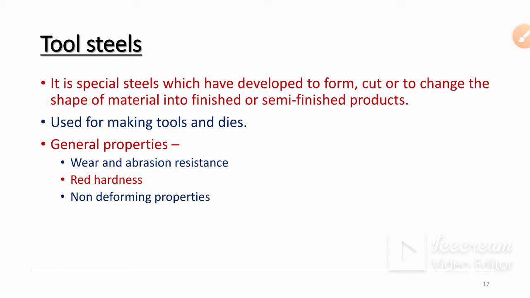So general properties of tool steels are wear and abrasive resistance, red hardness. Red hardness means hardness at elevated temperature. So these steels maintain their hardness at higher temperatures.